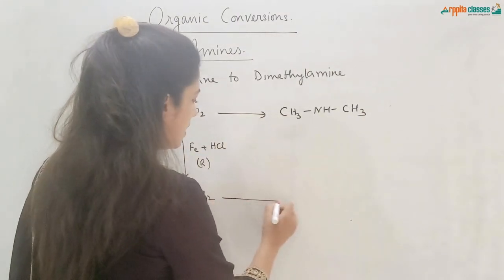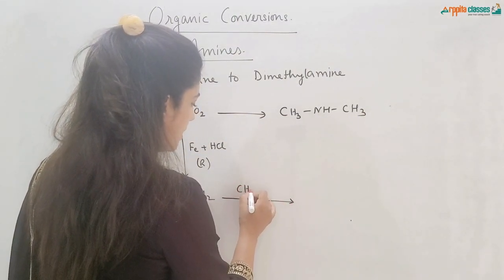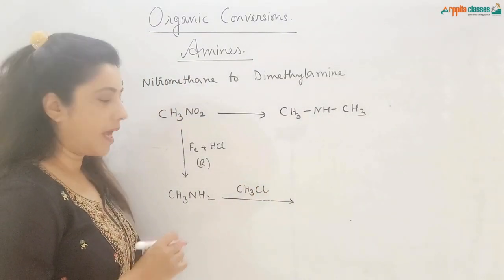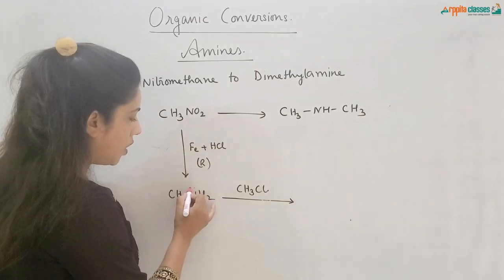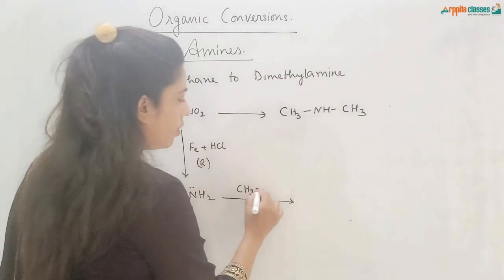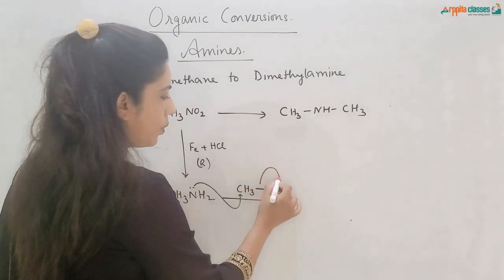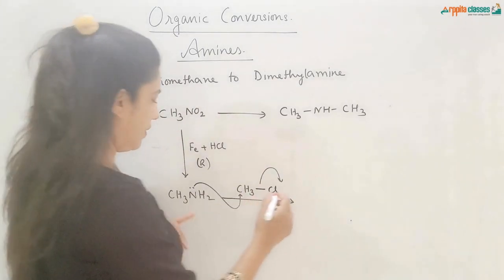Now if I treat this methylamine with CH3Cl, this reaction is called the Hofmann-ammonolysis reaction, where this lone pair of nitrogen will attack this carbon atom and this chlorine will go as a leaving group.